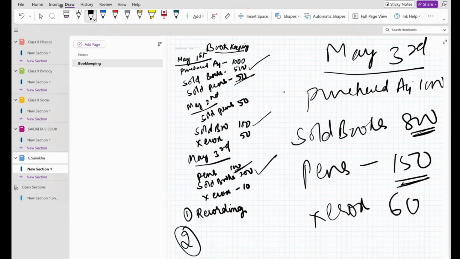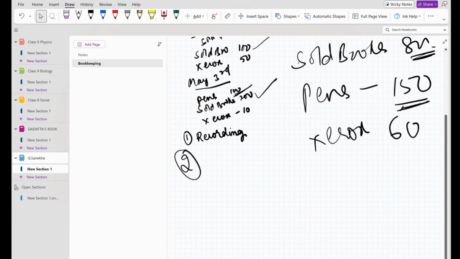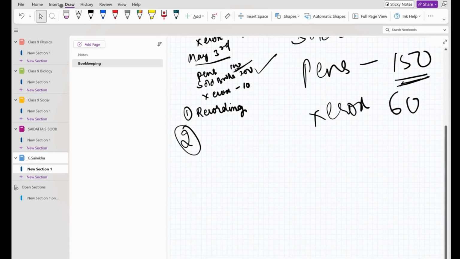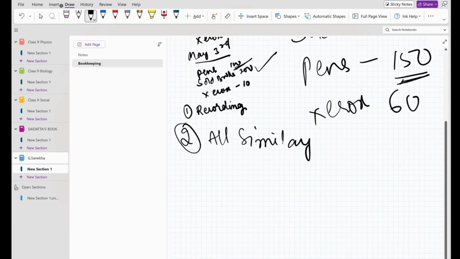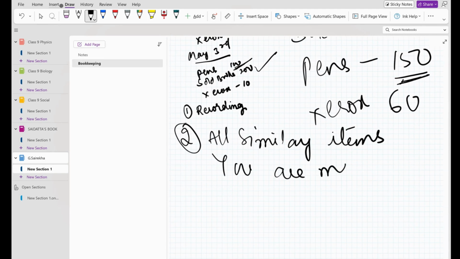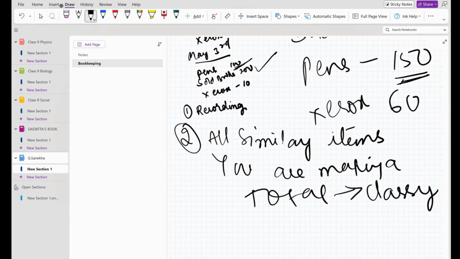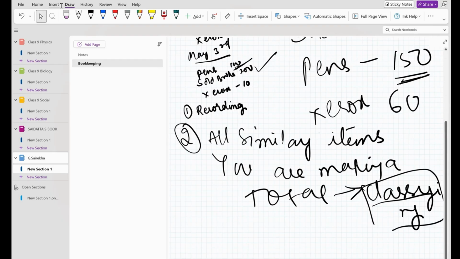Now in the second step, all similar items, you are making a total. Now, all similar items you are making a total means what is the one single word? You are classifying. It's called classifying. What is classifying? All similar items you are putting under one head. Now the third one.